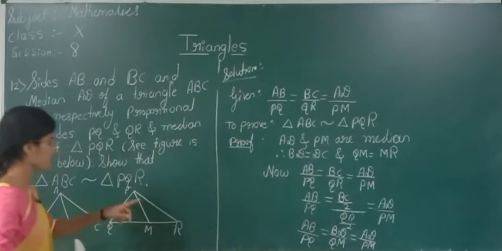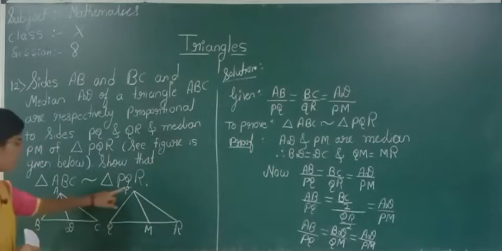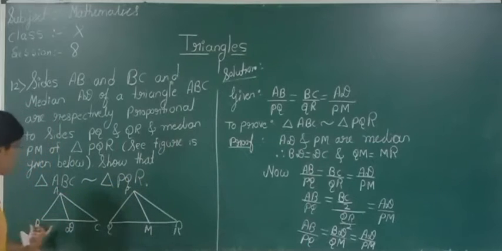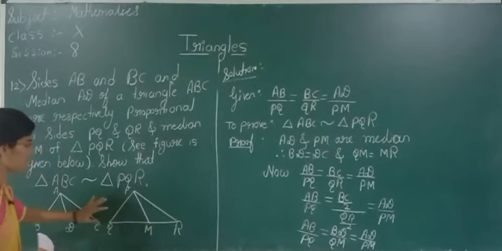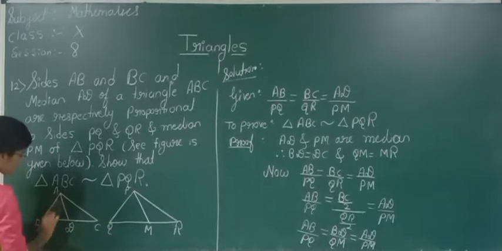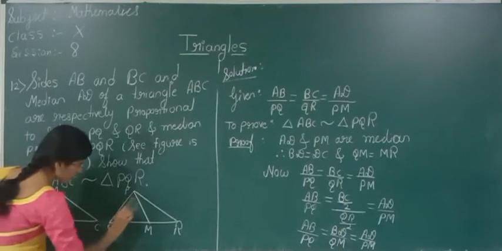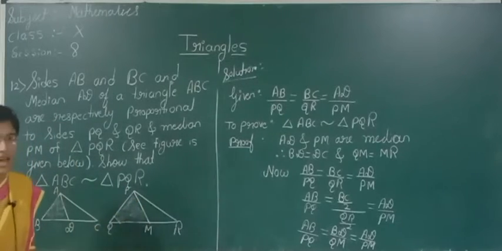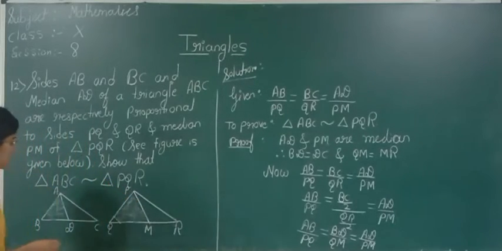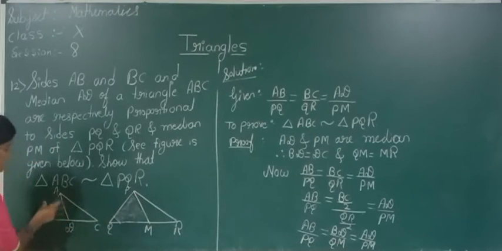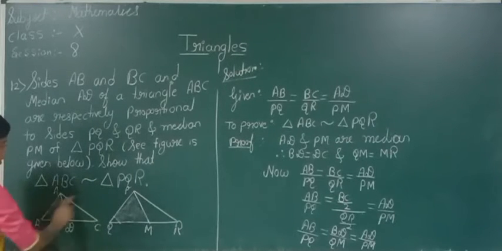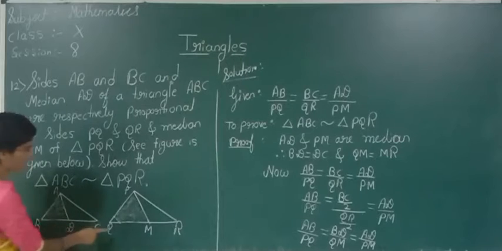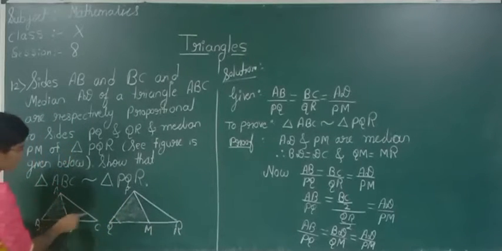Now see here students, what we got here? AB by PQ is equal to BD by QM is equal to AD by PM. Therefore, we can tell that these two triangles are similar by SSS similarity criterion. Yes or no? We can tell that these two triangles are similar by which criteria? SSS similarity criterion. See there, AB by PQ is equal to BD by QM is equal to AD by PM.